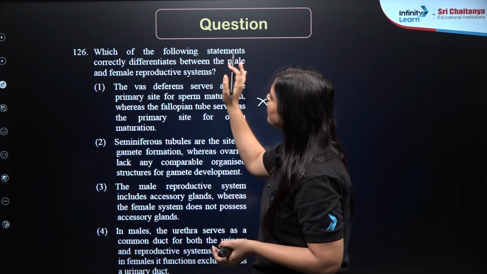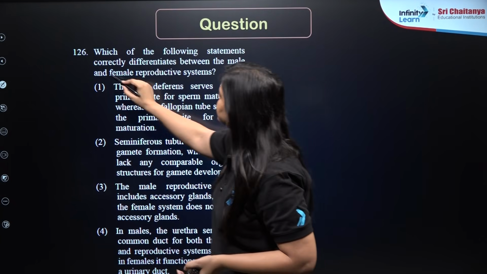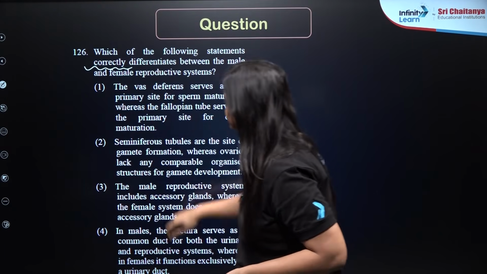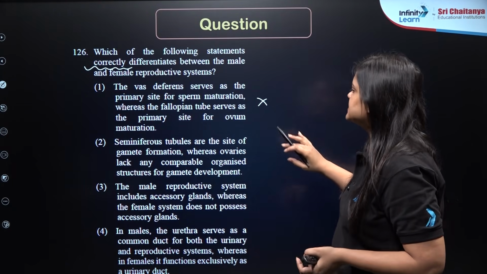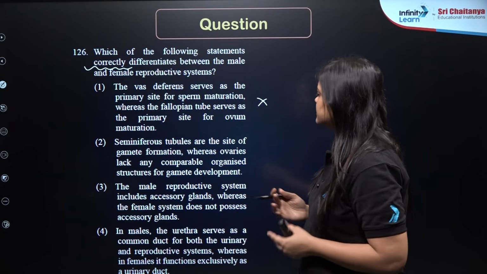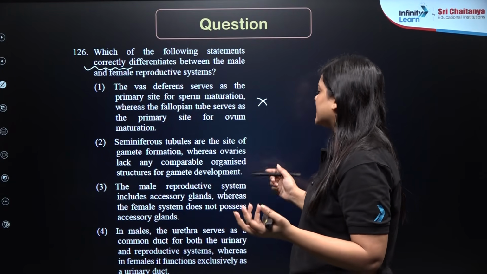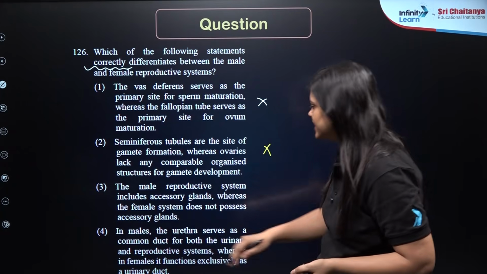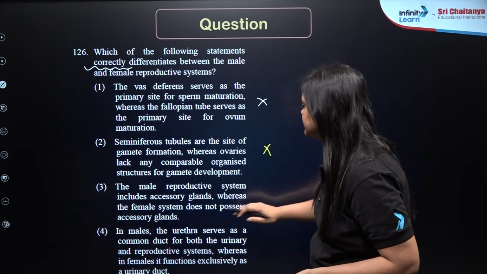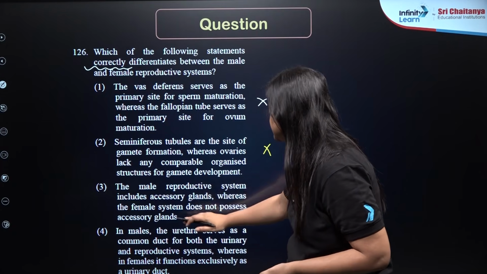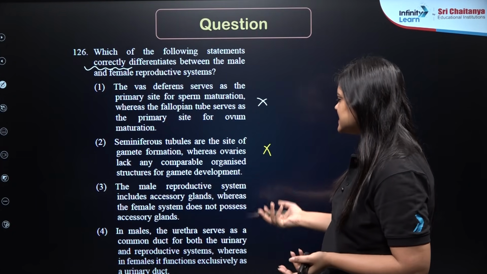Now here we want the correct statement. Now seminiferous tubule are the site of gamete formation, whereas ovaries lack any comparable organized structure for gamete development, which is wrong. The male reproductive system include accessory gland, whereas the female system does not possess accessory gland.